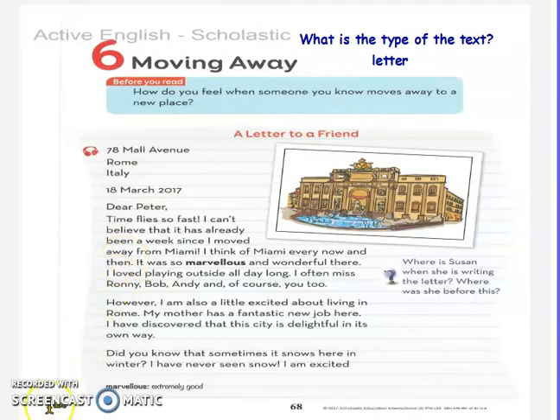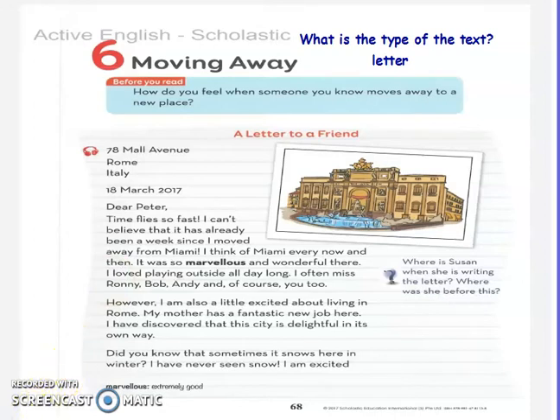Good. How do you know that Susan misses Miami? Excellent. From this sentence, I think of Miami every now and then. This sentence tells you that Susan misses Miami.